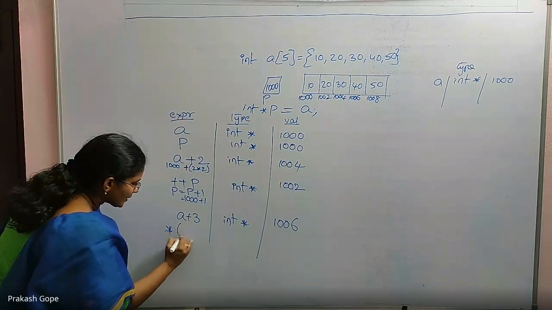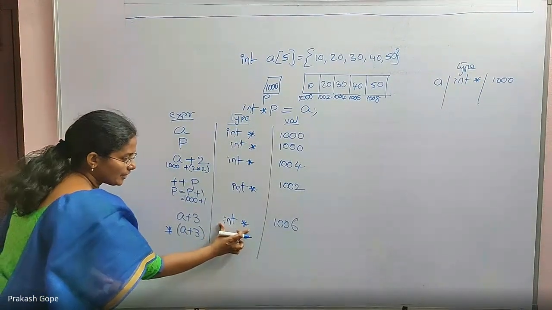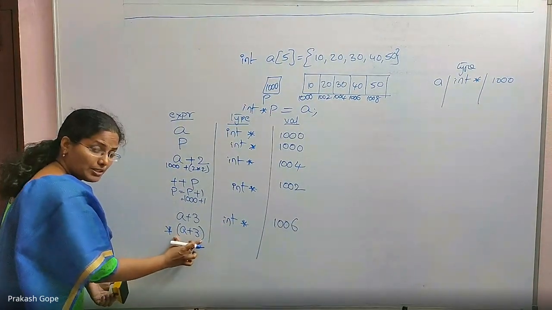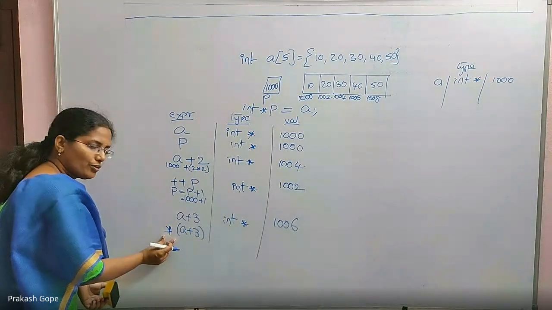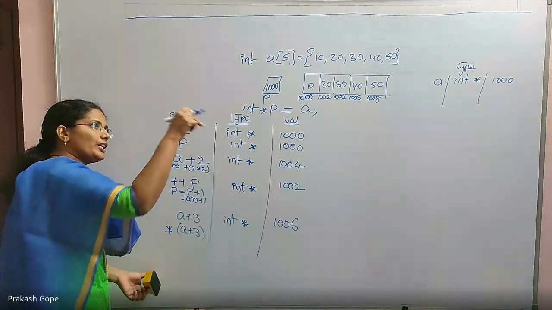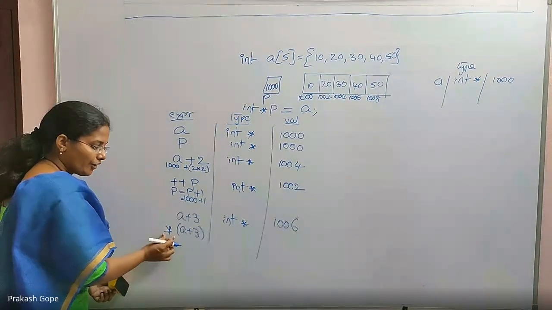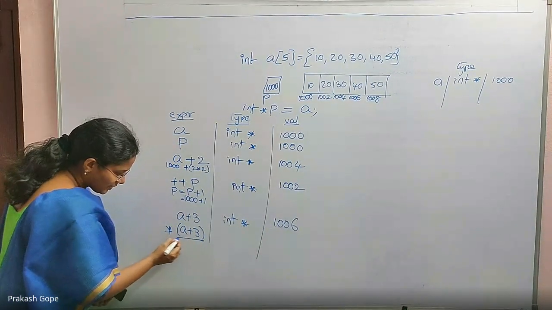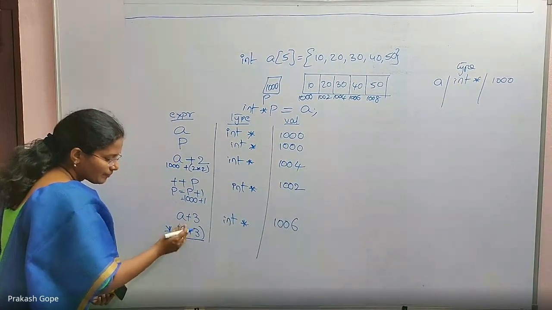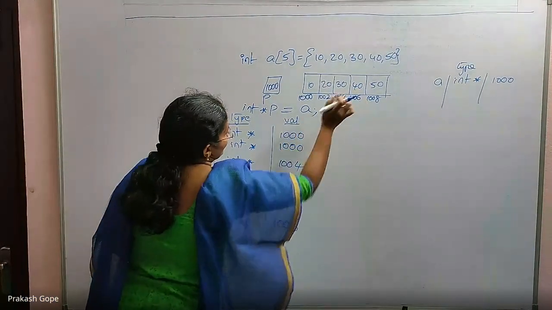So if I say star of a plus 3, because a plus 3 is an integer pointer, for an integer pointer, if I use dereferencing, it will give me the contents of this address. This address is 1006, so its content is 40.